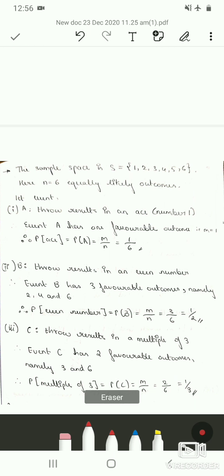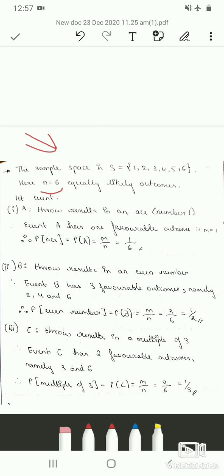So the sample space of throwing a die is capital S is equal to 1, 2, 3, 4, 5, 6. That is, there are 6 outcomes. When you throw a die, the upper face may be 1, 2, 3, 4, 5 or 6. So there are 6 equally likely outcomes. Therefore small n is equal to 6.